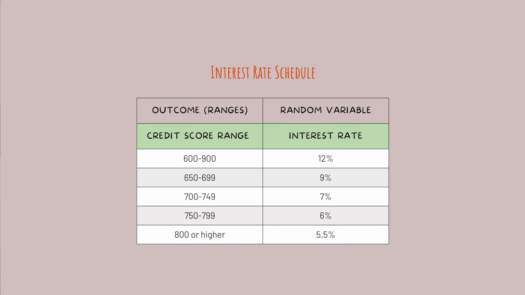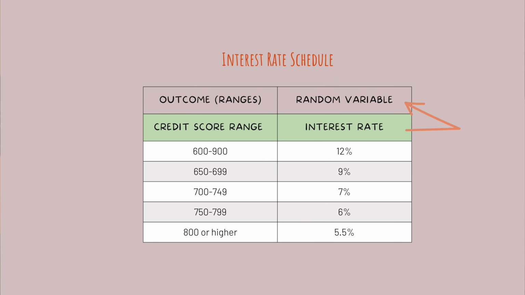Let's have a look at that consumer credit table. Each consumer credit score is an individual outcome, and it fits into a range. We can think of every one of those ranges in the tables as their own event. For instance, somebody with a 603 credit score fits in the event or the range 600 through 649.